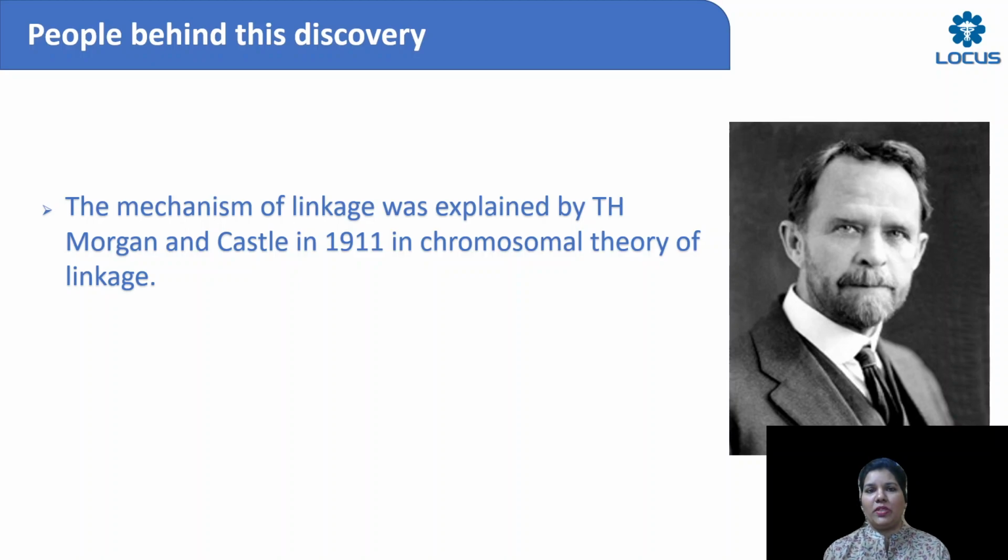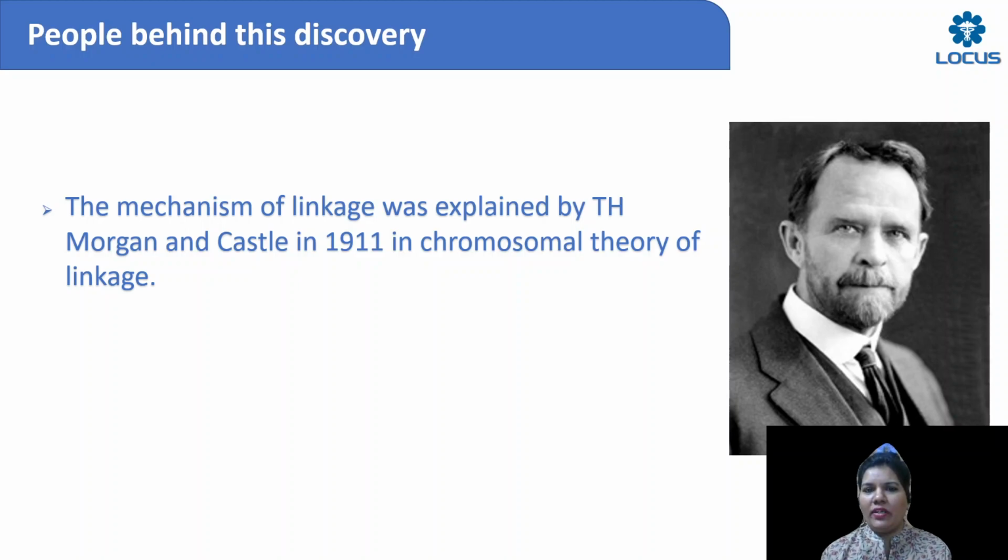So they were the first people to discover and describe this linkage and linked genes. The discovery did not start in 1911, it started somewhere in 1908. And on which organism were they working? They were working on Drosophila, the fruit fly, which is a very common fly that you see always around vegetables and fruits.